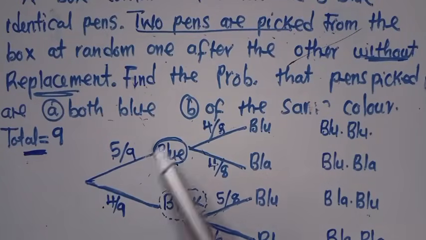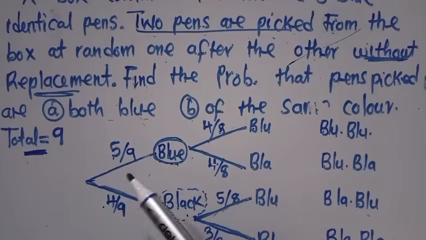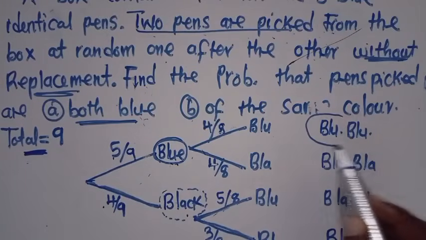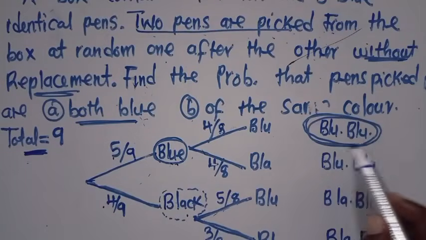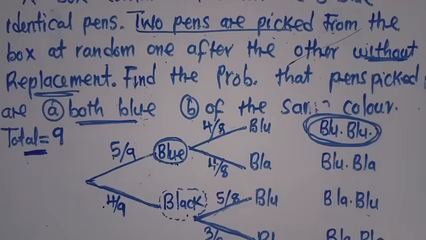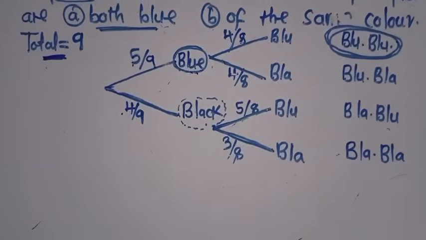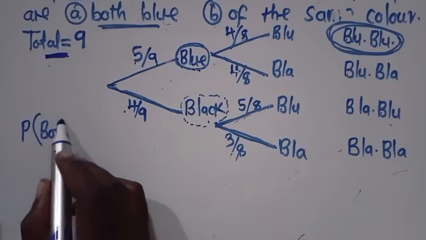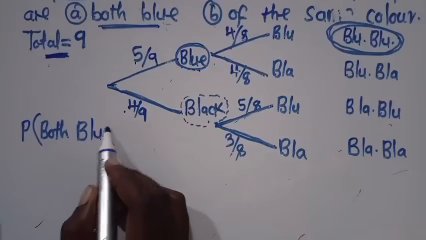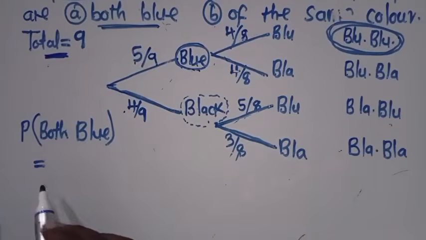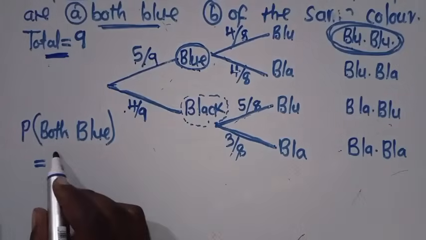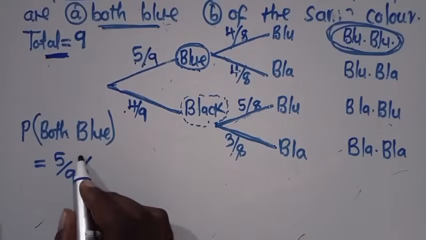So you move here, we assume that maybe the pen that was picked was blue. This one, the pen that was picked was black. So we are now on this, both blue. Where is both blue? Both blue is here. So your concentration is just on this part. So both blue. How do we answer that? The probability of both blue. How am I supposed to answer it? Both blue, blue, blue. So here the first blue is this one. 5/9 times.